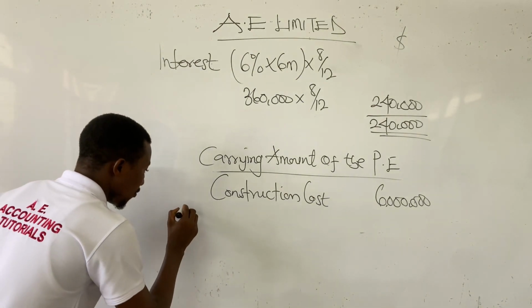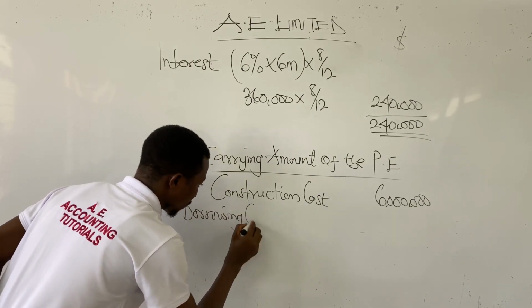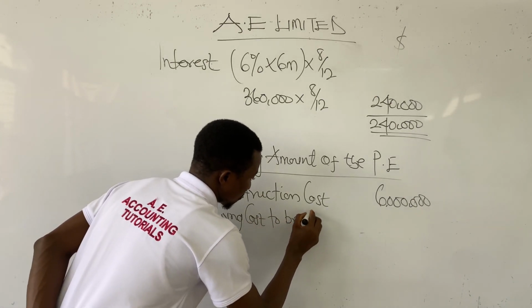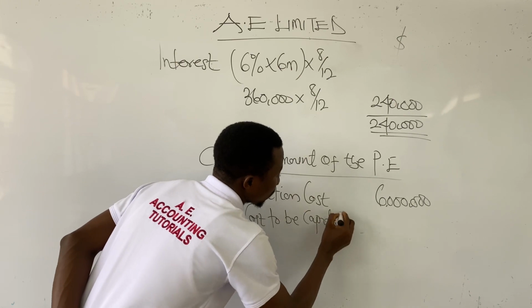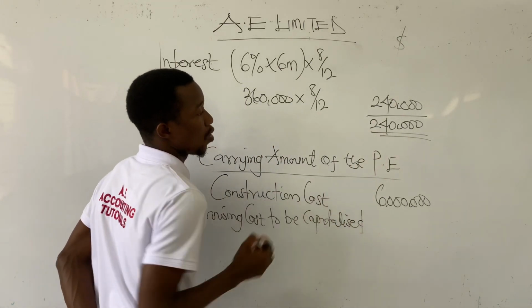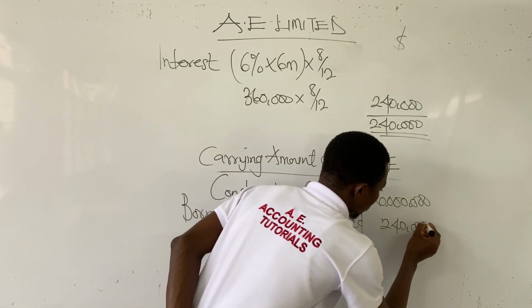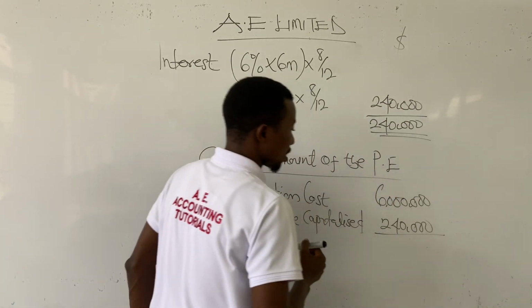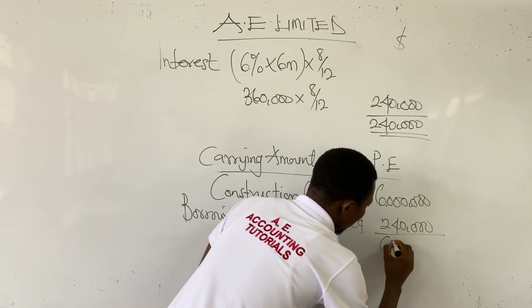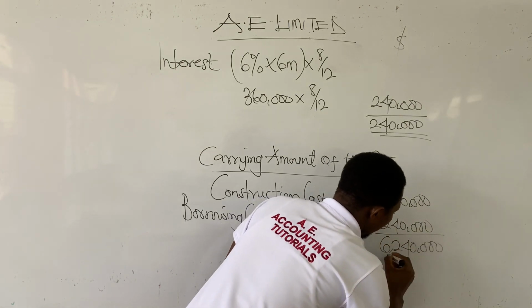So we talk of borrowing cost to be capitalized, which happens to be $240,000. So the carrying value of the production equipment will be $6,240,000.